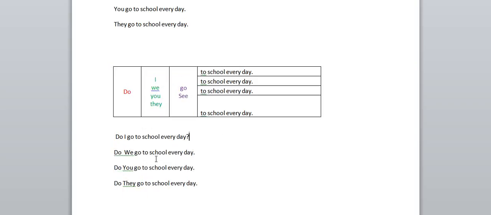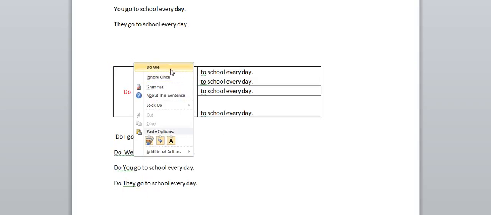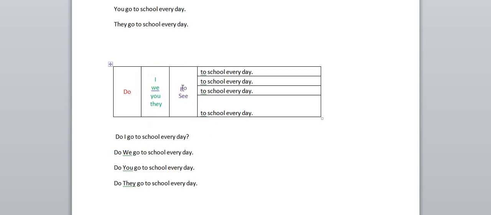You guys can practice with different verbs other than go. See, I see movie every day evening. Do I see movie every day evening? Do we see movie every day evening? Do they see movie every day evening?